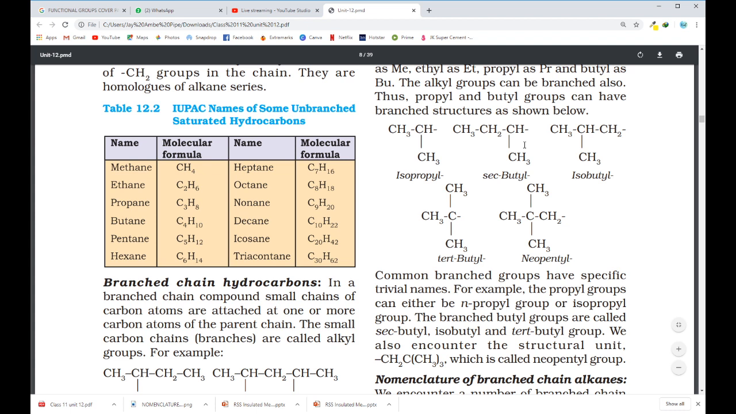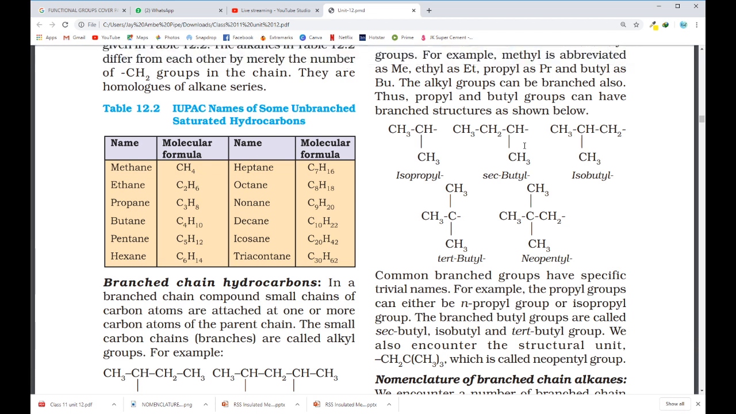See here, if all the four carbons are present in a straight chain, then this is normal butyl. To write that we use N dash, small n dash butyl, like here this is written normal propyl. We use normal butyl. But if this is present like CH3, CH2, CH and CH3.